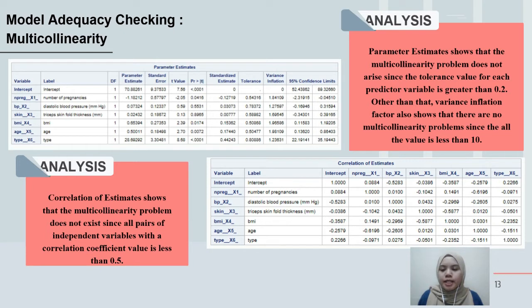Based on the parameter estimate, the multicollinearity problem does not arise since the tolerance value for each predictor variable is greater than 0.2. Other than that, variance inflation factors also show that there is no multicollinearity problem since all the values are less than 10. Correlation of estimates shows that the multicollinearity problem does not exist since all the pairs of independent variables have correlation coefficient values less than 0.5.